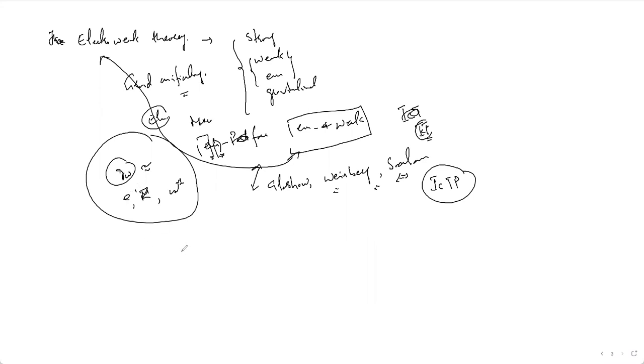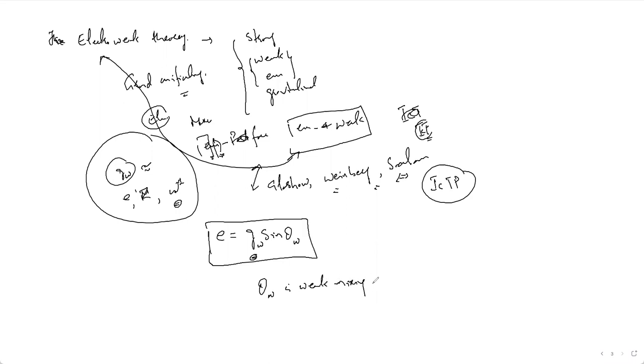So what is that relation? The relation is like this: the charge E is given in terms of the weak coupling GW times sine of theta W. So the weak coupling involves the mass of Z as well as the mass of W plus/minus and sine of theta W. Now, what is theta W here? Theta W is known as the weak mixing angle. This is known as the weak mixing angle.